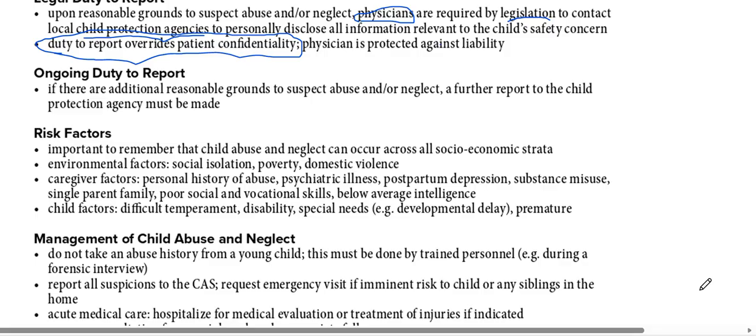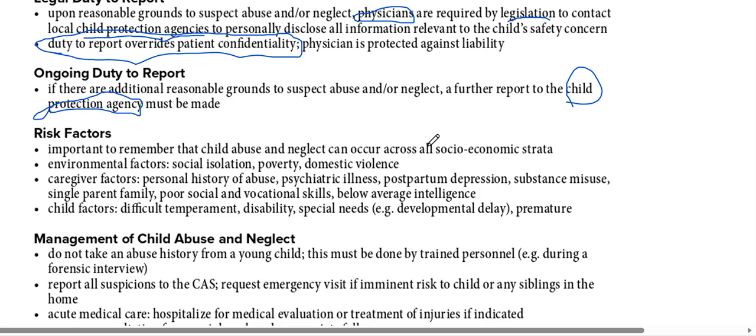Ongoing duty to report. If there are additional reasonable grounds to suspect abuse or neglect, a further report to the child protection agency must be made. So the child protection agency's role is very important in cases of child abuse or child neglect. All right, keep this in mind: child protection agency.